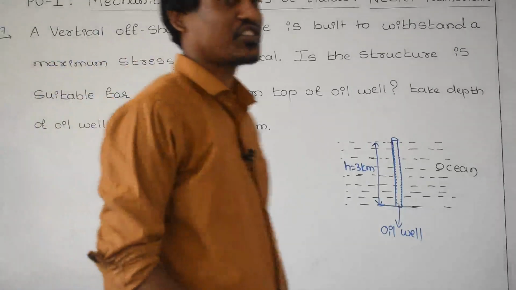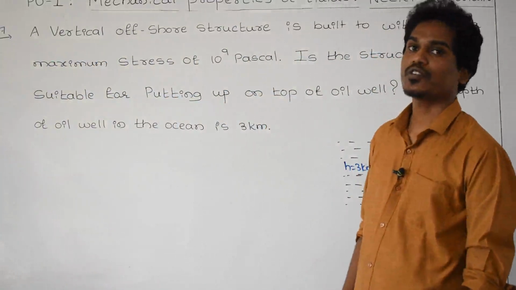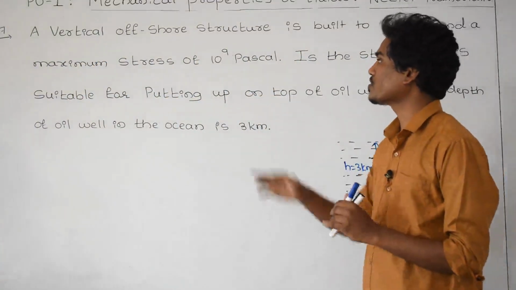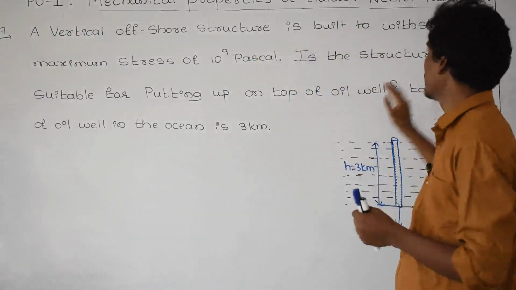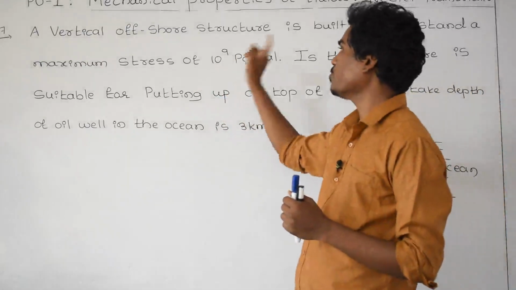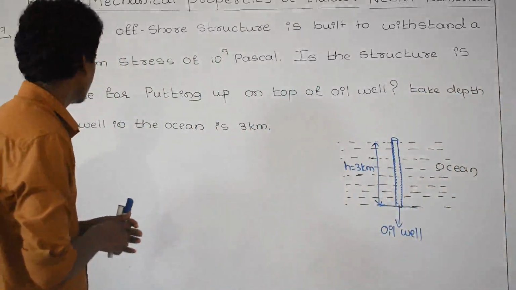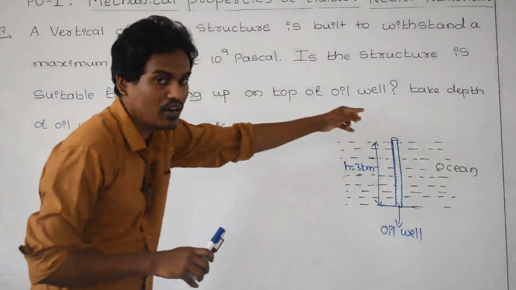And go to the next exercise number, that is 10.7. Read the question first, what he has given. A vertical offshore structure is built to withstand a maximum stress of 10 to the power of 9 Pascal. Is the structure suitable for putting on top of the well?